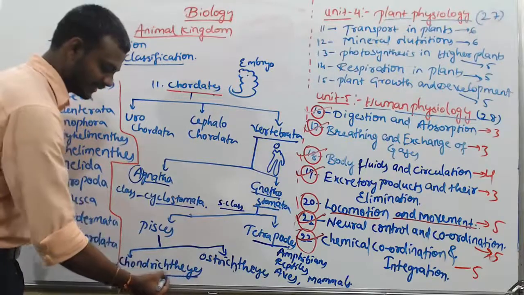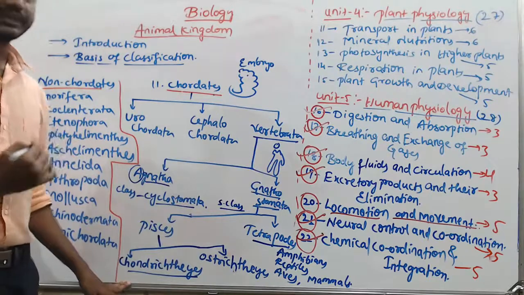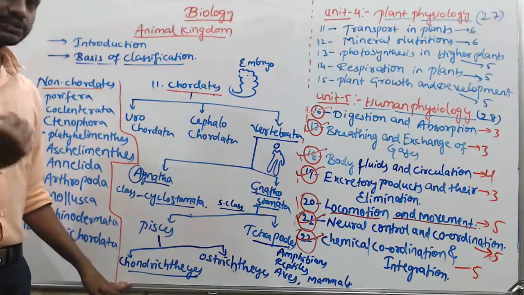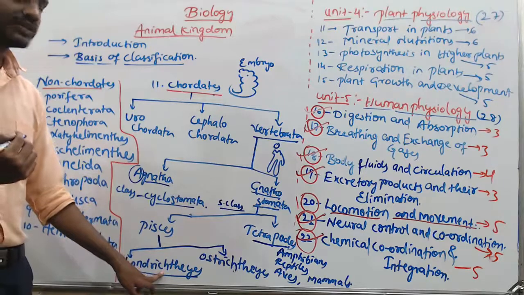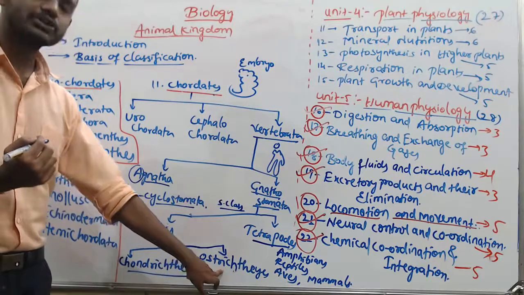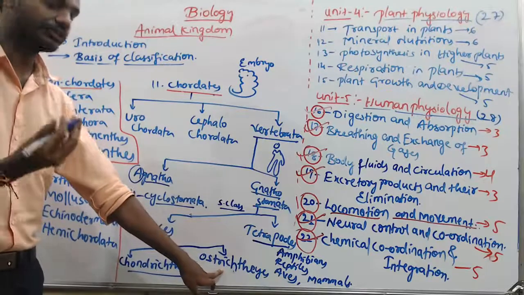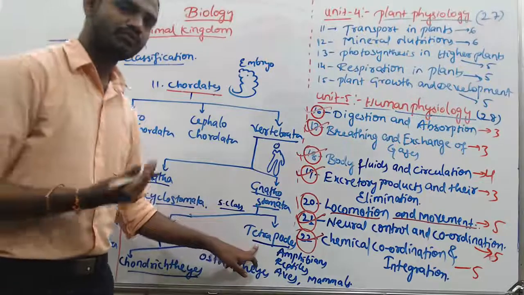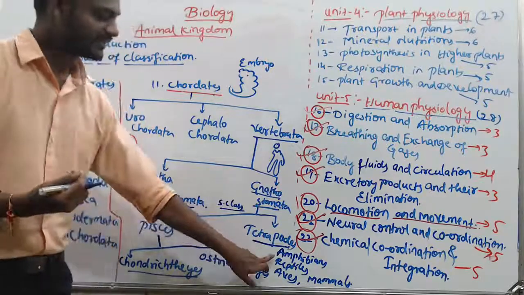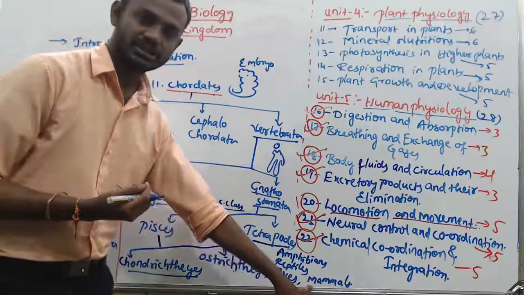Chondrichthyes, it is mainly divided on the basis of endoskeleton. Okay, if the endoskeleton is cartilage, then it is called Chondrichthyes. If the endoskeleton is made of strong bone, it is called Osteichthyes. Okay, that we come to know in detail while we discuss the fishes. Tetrapods, four-legged animals, that is amphibians, reptiles, aves, mammals.